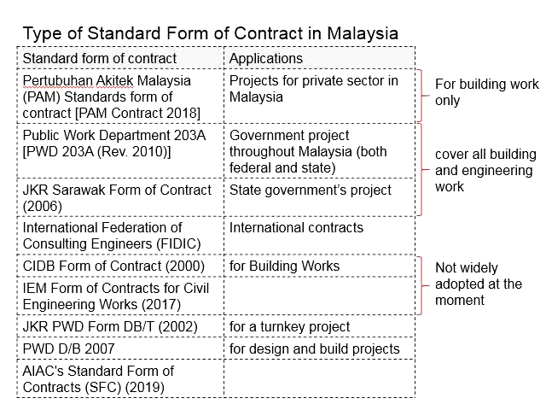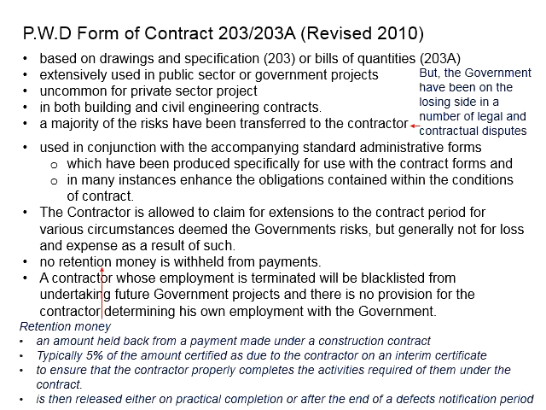This standard form of contract is normally used for government projects throughout Malaysia. Now let us look into the details of this PWD form of contract. This form of contract appears in two versions, similar to the PAM contract. If only drawings and specifications are provided without the bill of quantities, it will be referred to as PWD 203. In the existence of the bill of quantities, it will be 203A.